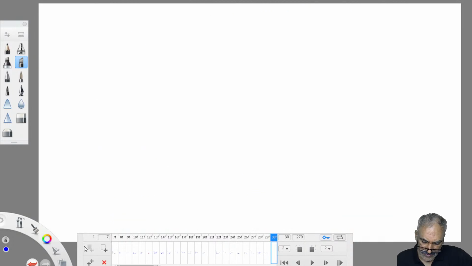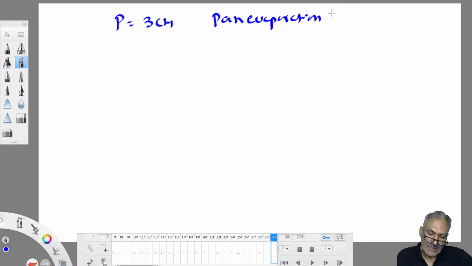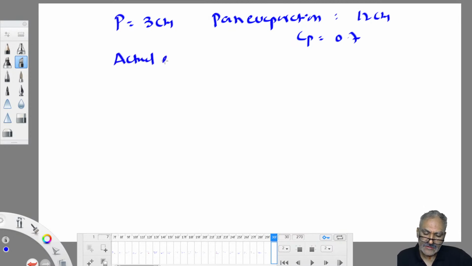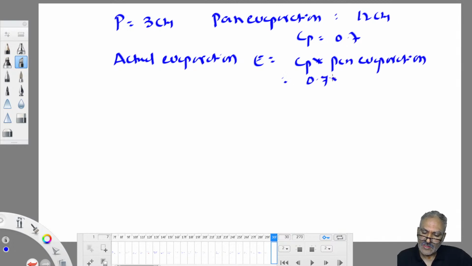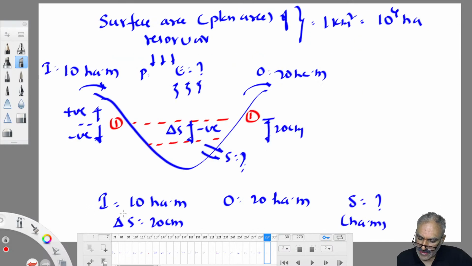Rainfall is given as 3 centimeter. And pan evaporation, how much is given? 12 centimeter. But Cp of the pan is given as 0.7. Therefore, actual evaporation E, actual evaporation only you have to take. E is equal to Cp into pan evaporation. See now, last concept still we are using here. So 0.7 into 12 is 8.4 centimeter. So I have got E, P, O, I and delta S. The only unknown is S, I can find out.